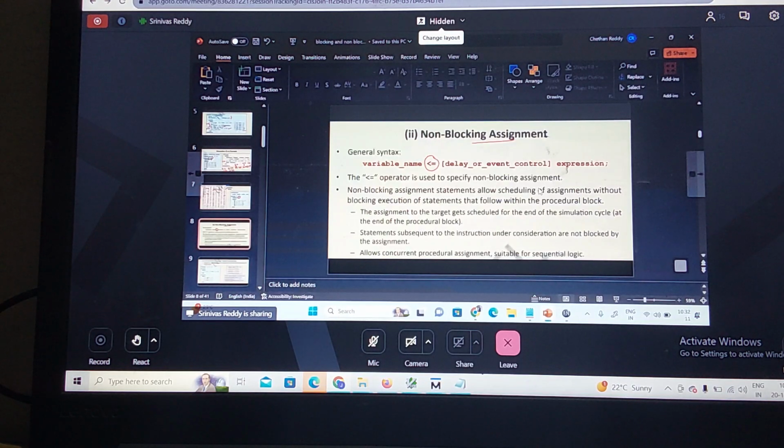Intra delay means the delay before the expression you are going to write on the right hand side. That is nothing but intra delay. Regular delay is nothing but the delay at the start of writing the expression. There is a slight difference between regular delay and intra delay, which we see when dealing with timing controls. So this is the general expression of the non-blocking statement. Left hand side variable name, correct? What operator? This is nothing but